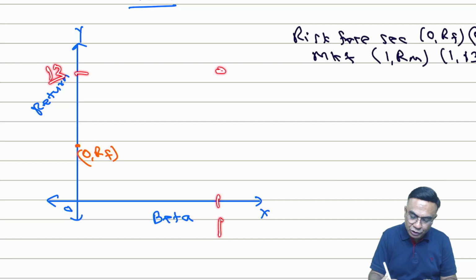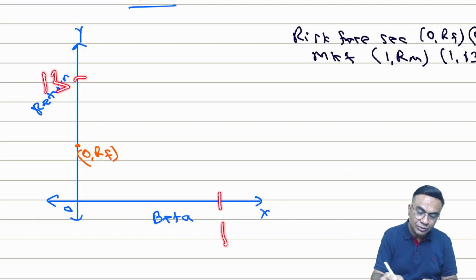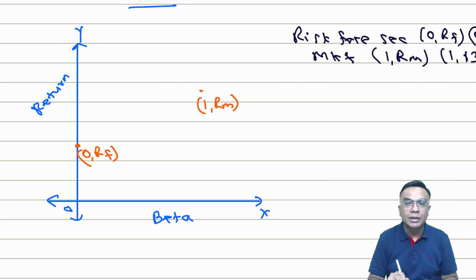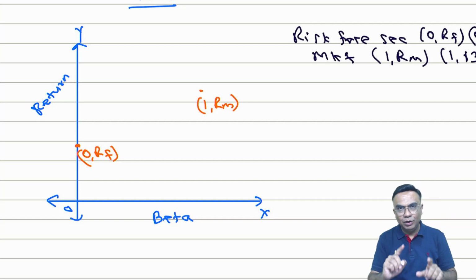Beta will be 0.2, 0.4, 0.6, 0.8, something like this, right? So here it is 1 and here it is 13. I can just plot over here, this one, 1 and RM, correct?